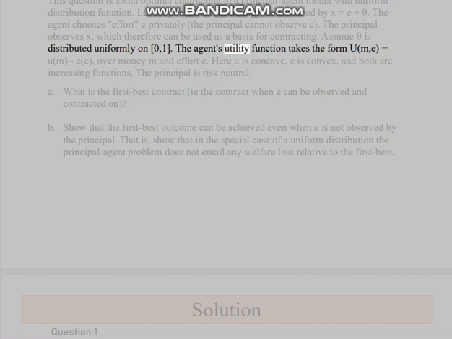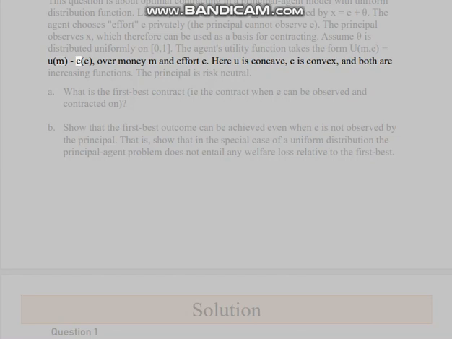The agent's utility function takes the form U(M, E) equals U(M) minus C(E), over money M and effort E. Here U is concave, C is convex, and both are increasing functions. The principal is risk neutral. A. What is the first best contract, i.e. the contract when E can be observed and contracted on?